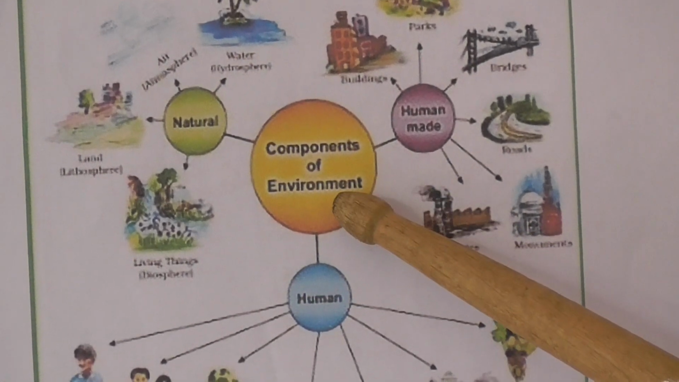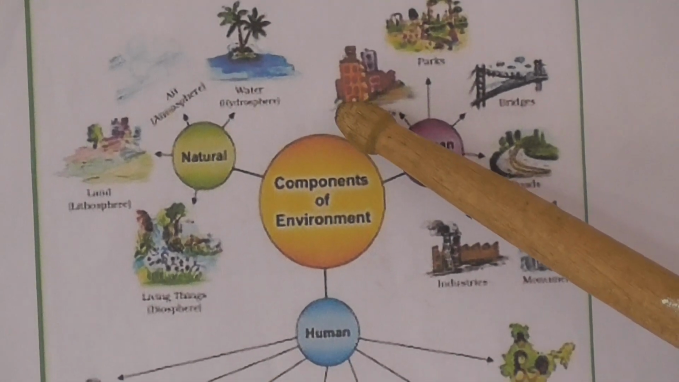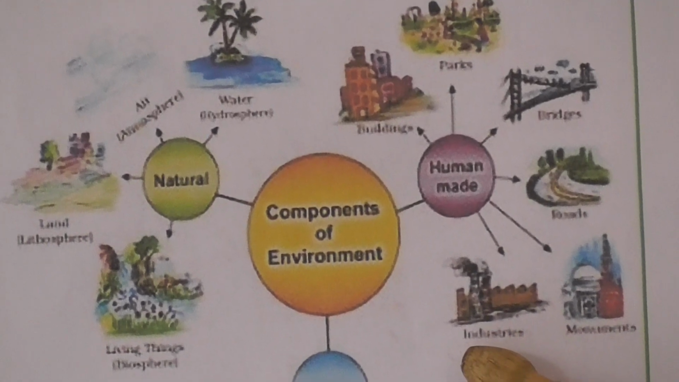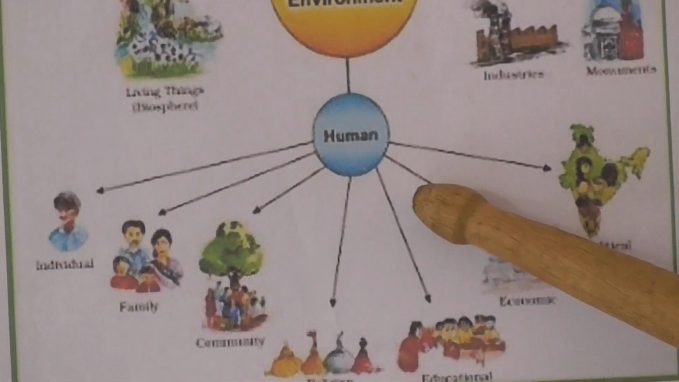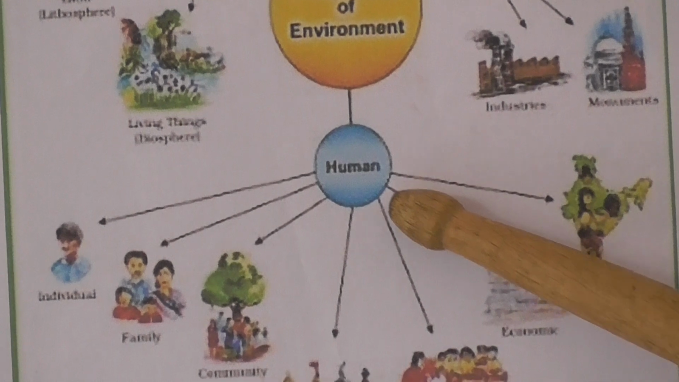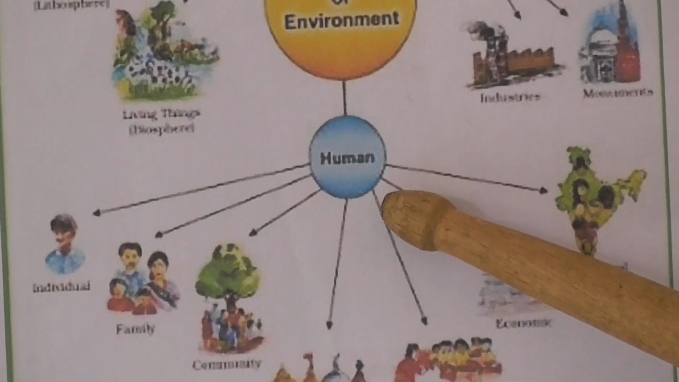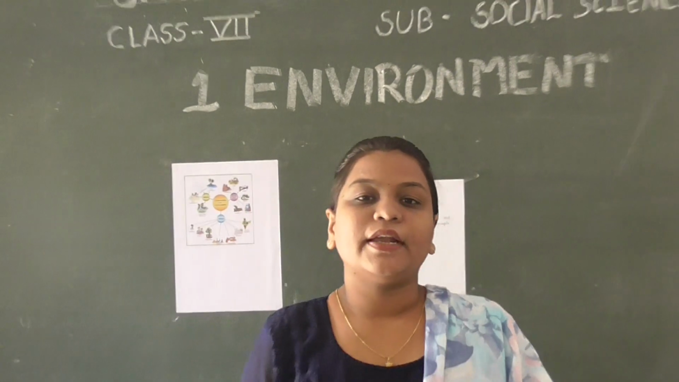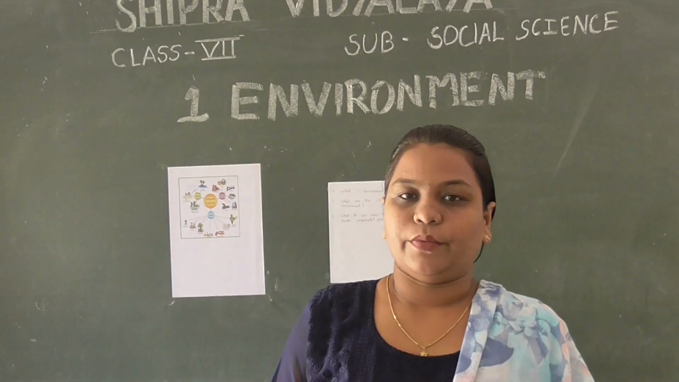Now the second component of environment is human-made things such as buildings, bridges, roads, monuments and industries, etc. And the third one is human beings themselves and the activities of humans, such as political activities, economic activities and social activities. So children, natural things, human-made things and human beings are the components of environment.